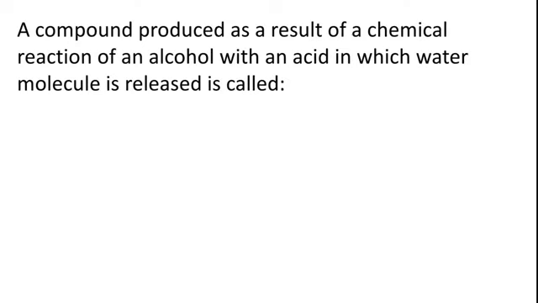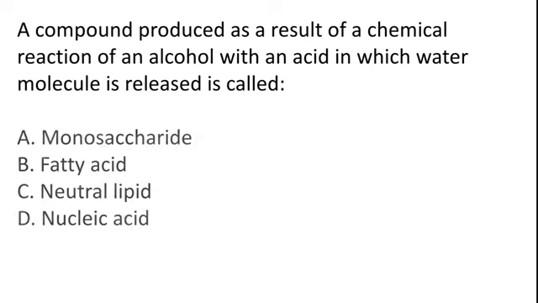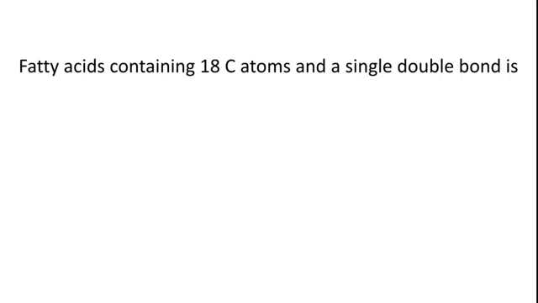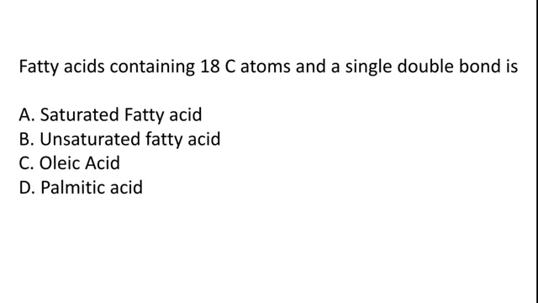A compound produced as a result of a chemical reaction of an alcohol with an acid in which a water molecule is released is called monosaccharide, fatty acid, neutral lipid, nucleic acid. So the correct answer is option C, neutral lipid. A fatty acid containing 18 carbon atoms and a single double bond is saturated fatty acid, unsaturated fatty acid, oleic acid, palmitic acid. So the correct answer is option C, oleic acid.